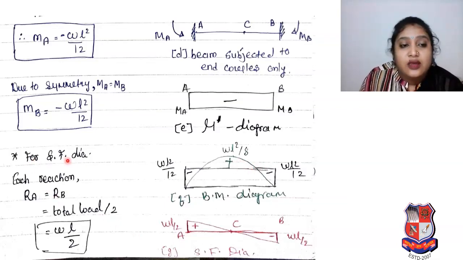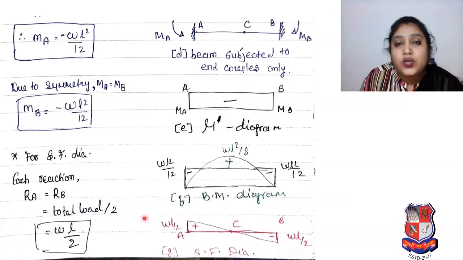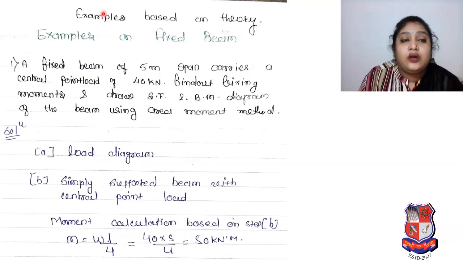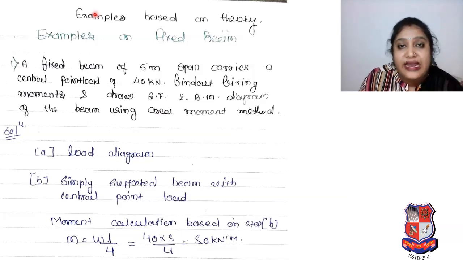As for the shear force diagram, each reaction RA is equal to RB, which is total load by 2. Here a UDL was there, therefore WL by 2. Okay, so it is our shear force diagram. Now we have to go for examples based on our theories. Whatever theories we discussed, based on that we solve a few examples, similar to the types asked in your GTU exam. So we have to focus and follow the steps.